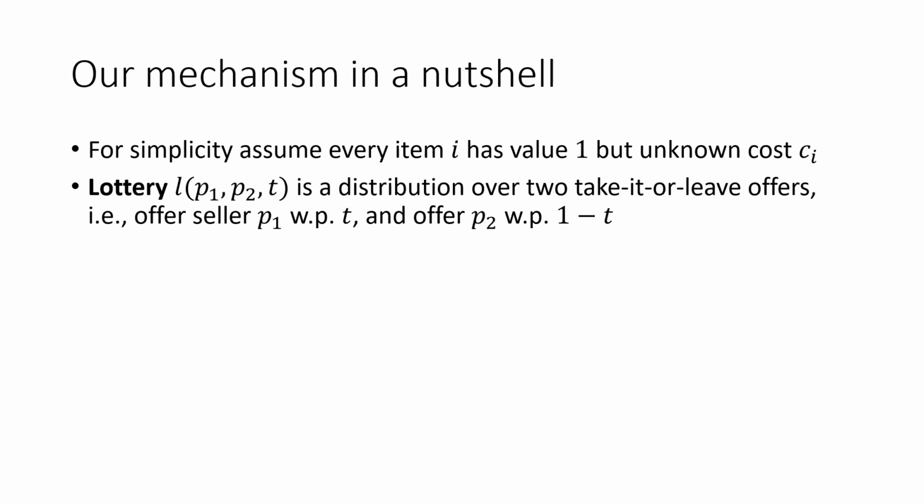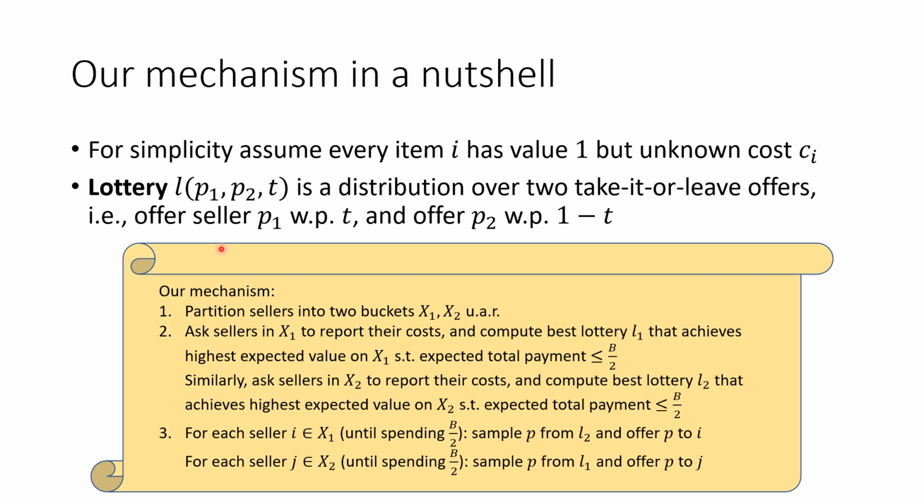Our mechanism is very simple. For simplicity, let's again assume every item i has value 1, but an unknown cost. An important notion that's used in our mechanism is a lottery. Specifically, a lottery L with parameters P1, P2, and T is a distribution over two take-it-or-leave-it offers. Namely, we offer the seller a payment P1 for his item with probability T and offer P2 with probability 1 minus T. Our mechanism is as follows.